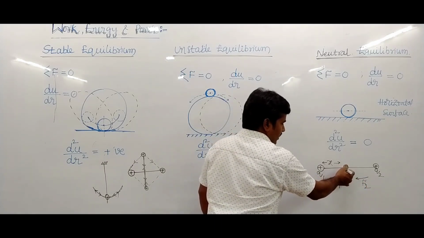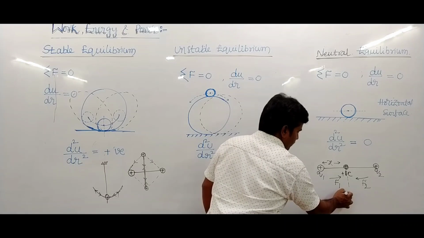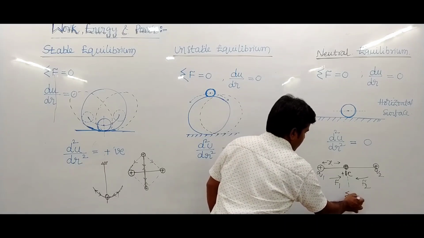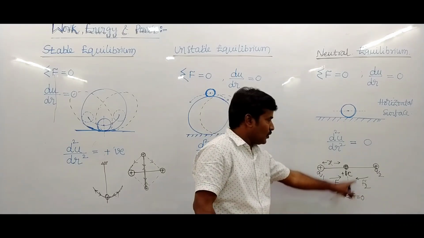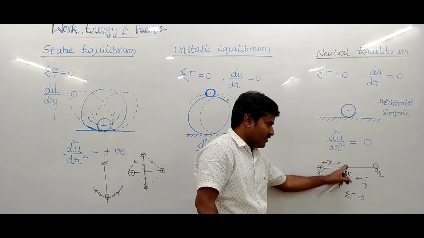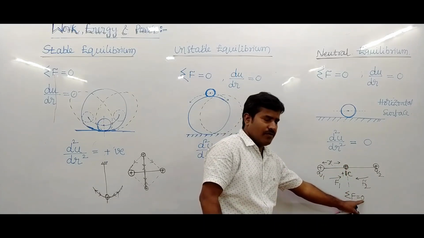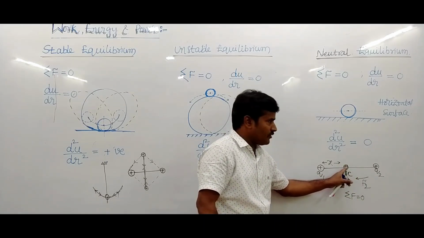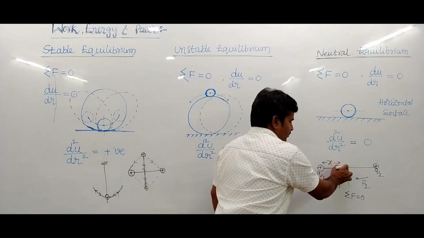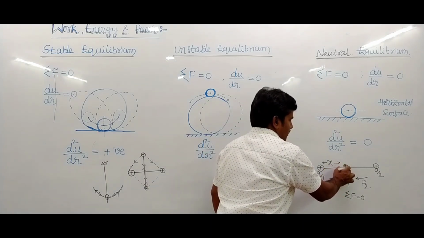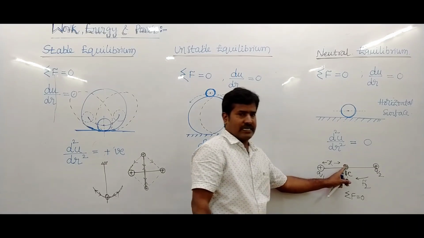Then the net force, sigma F, is 0. This is neutral equilibrium, with the condition sigma F equals 0, and this point is called a neutral point.